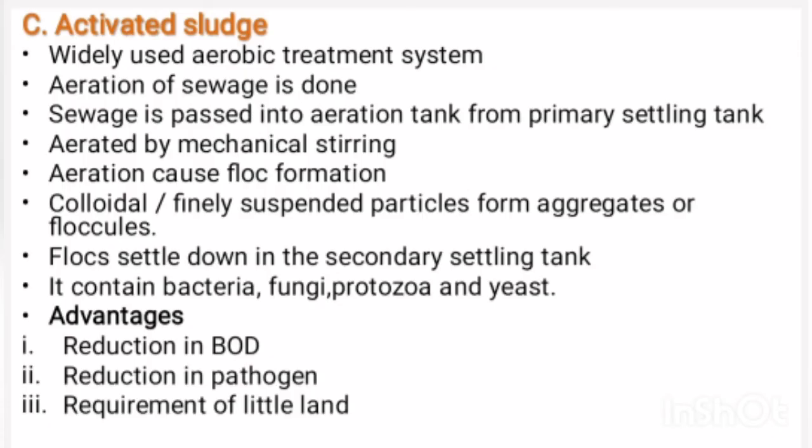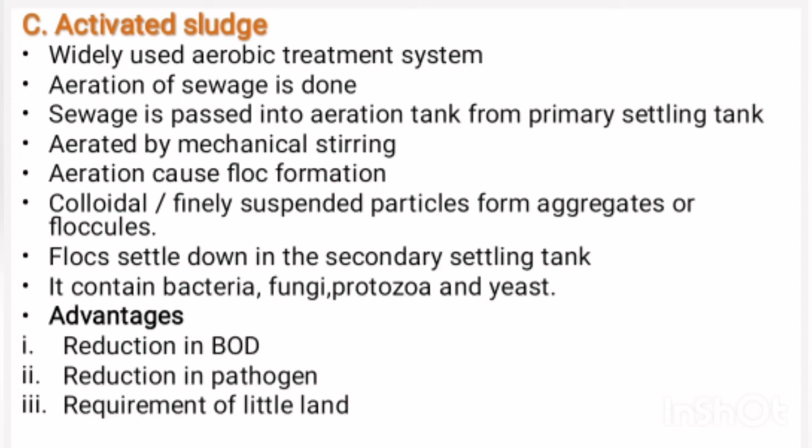The third secondary treatment method is the activated sludge. It is a widely used aerobic treatment method, and it uses vigorous aeration of the sewage.